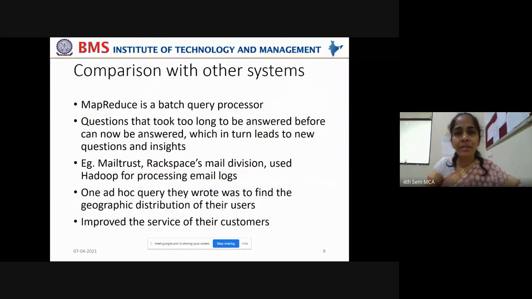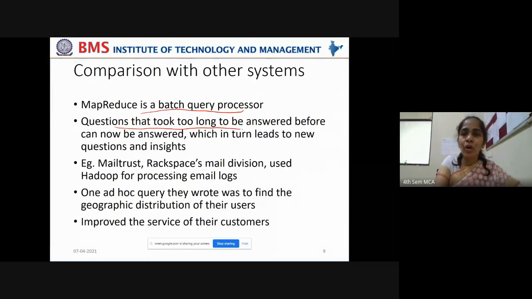Now let us compare this HDFS and MapReduce with other systems so that we'll understand why this has gained so much prominence in the market when compared to other systems that already exist. The MapReduce, as we know, is a batch query processor. You can give the queries as a batch which can be executed all together and the comprehensive results can be obtained.